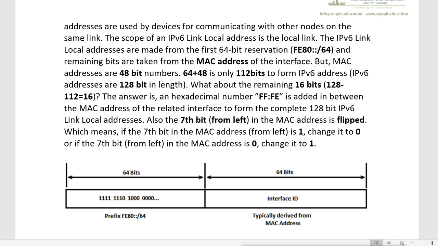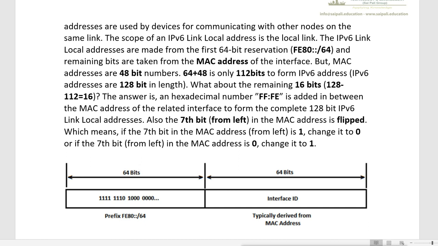Now in IPv6 link local addresses, this host IP, this interface ID, the last 64 bits, is basically taken from the MAC address of the system. That means if it is generating on one device, it will take that device's MAC address to create this 64-bit interface ID. Now MAC addresses are 48 bits, not 64 bits.